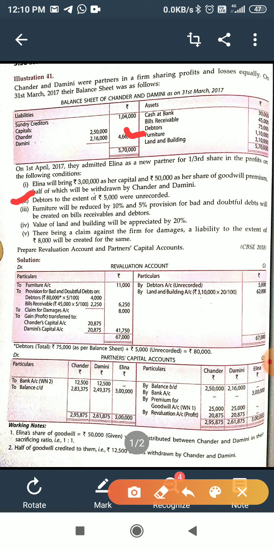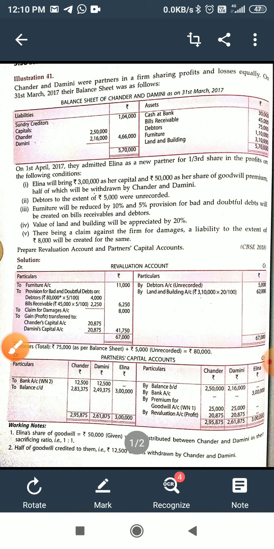Total debtors are 75,000 and unrecorded debtors 5,000, equal to 80,000. Now here, 80,000 into 5% because 5% provision. Find 4,000.